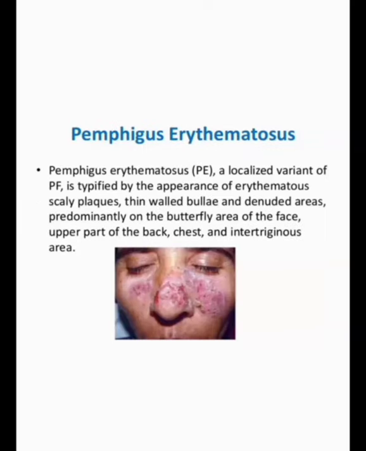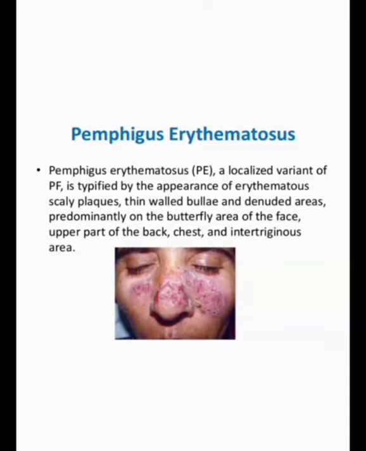Next one, Pemphigus erythematosus. Pemphigus erythematosus, a localized variant of Pemphigus foliaceus, is typified by the presence of erythematous scaly plaques, thin-walled bullae and denuded areas predominantly on the butterfly area of the face, upper part of the back, chest and intertriginous area. So we can see in this picture there is a reddish appearance of scaly plaques. So it is in the butterfly area.